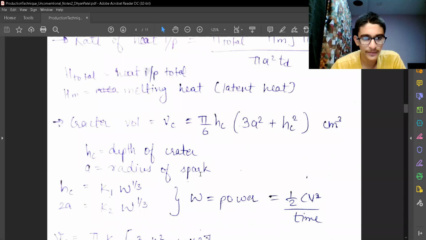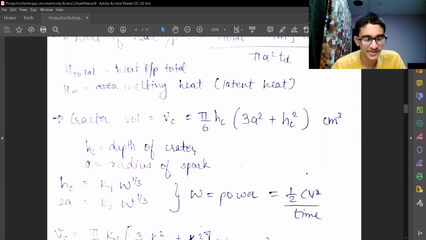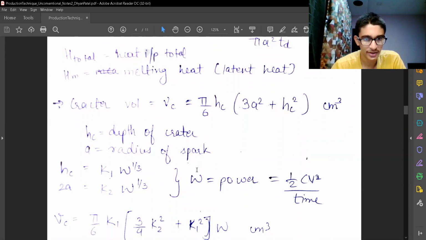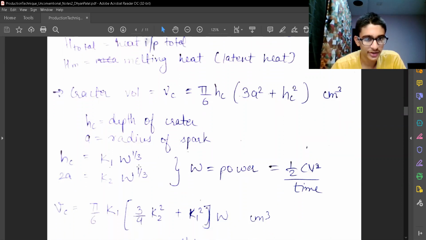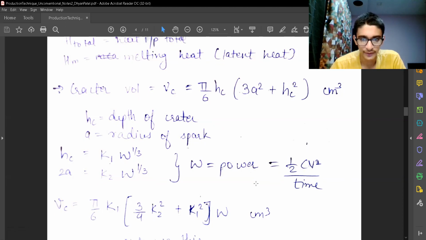So the crater volume Vc will be pi by 6 Hc into 3a square plus Hc square, in centimeter cube, and Hc is the depth of crater, a is the radius of spark, we already know. Hc is estimated as k1 into W raised to 1 by 3. 2a, that is the diameter, is equal to k2 into W raised to 1 by 3. W is the power. Power is given by the energy by time. The energy over here is half CV square, that is the capacitor energy. So Vc will again be pi by 6 K1 into 3 by 4 K2 square plus K1 square into W in terms of centimeter cube.